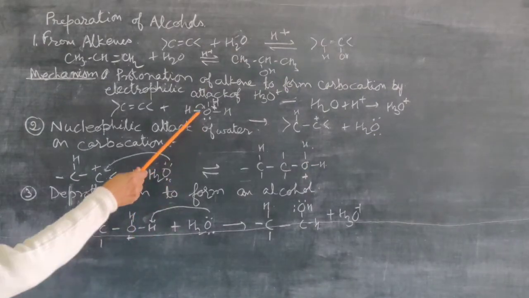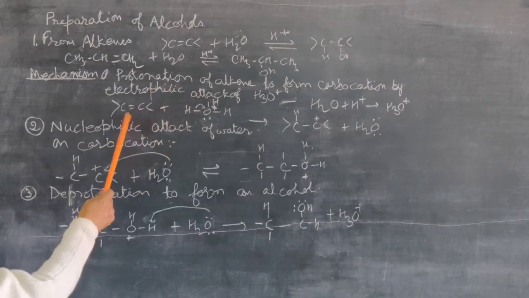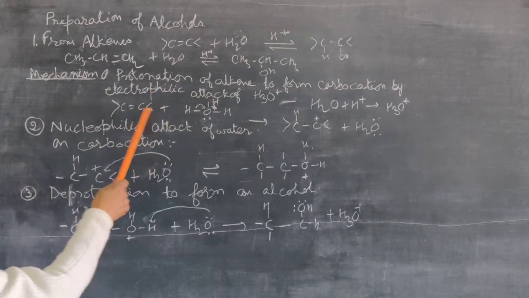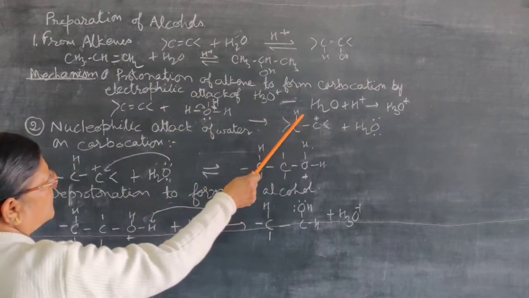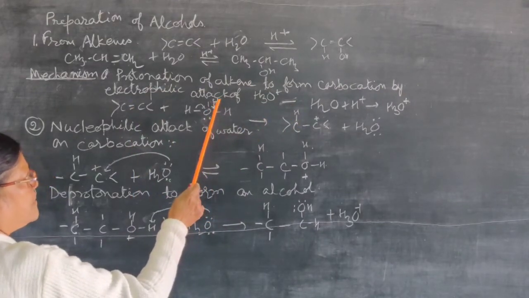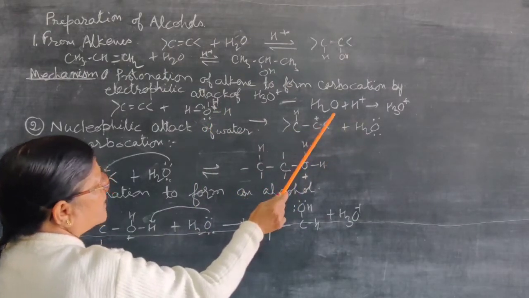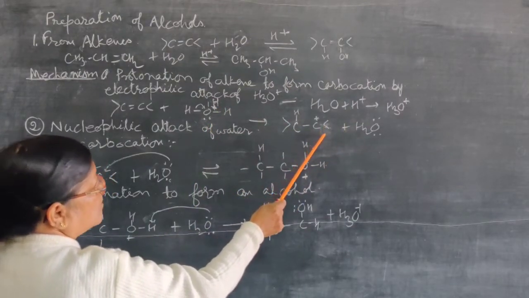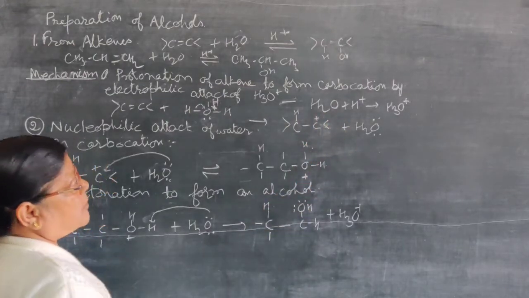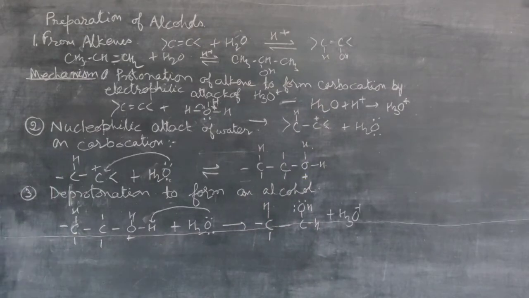And now this is the electrophilic attack. Here this molecule is the electrophile, so it will attack the alkene. Then one proton will be added here from the hydronium ion, and it is converted into carbocation. This is the carbocation, because the carbon has the positive charge, plus a water molecule.